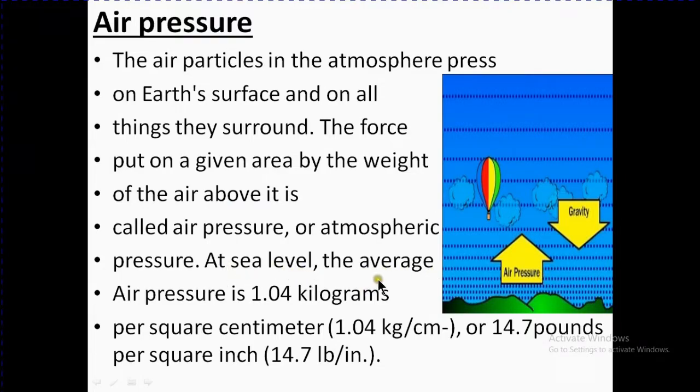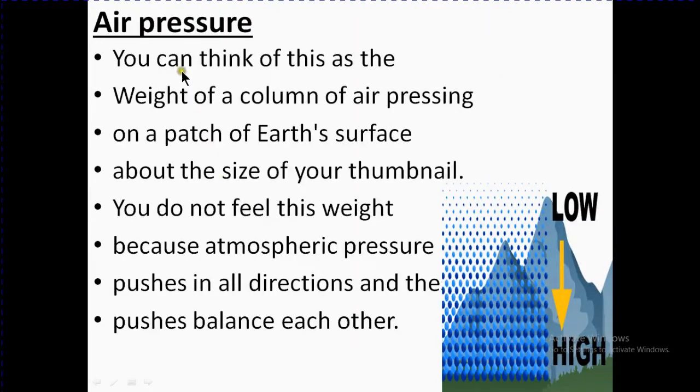At sea level, the average air pressure is 1.04 kilogram per square centimeter, or 14.7 pounds per square inch. You can think of this as the weight of a column of air pressing on a patch of Earth's surface about the size of your thumbnail.